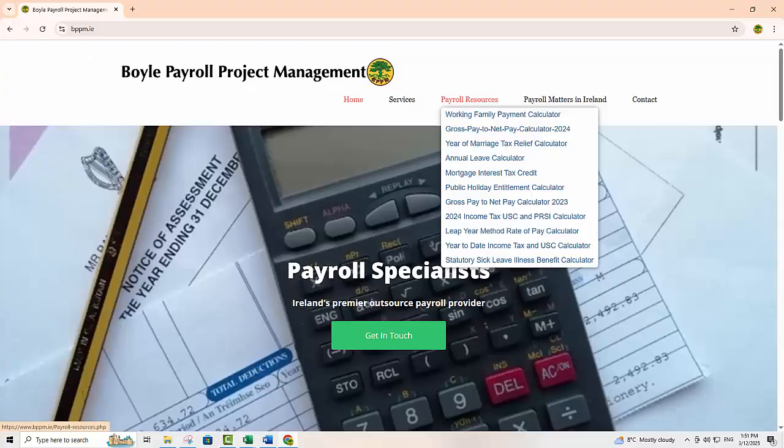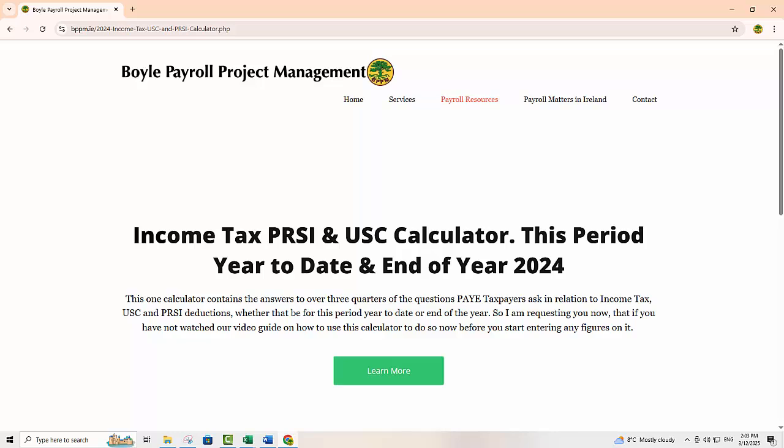You will find this calculator by going to our website, Boyle Payroll Project Management bppm.ie, and click on the Payroll Resources tab and scroll down to the 2024 Income Tax, USC and PRSI calculator.